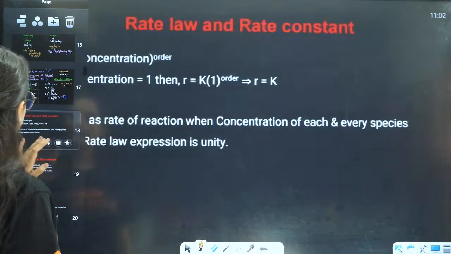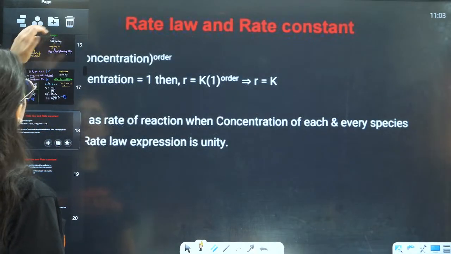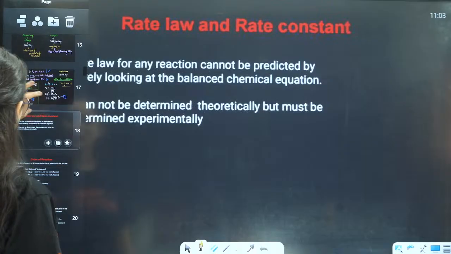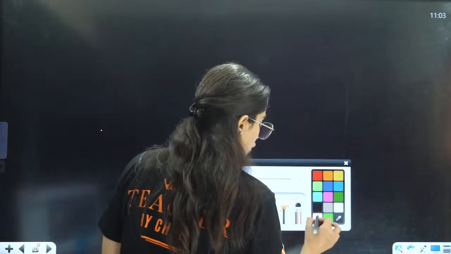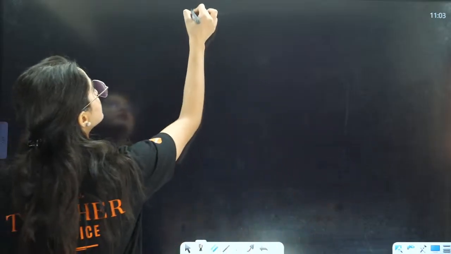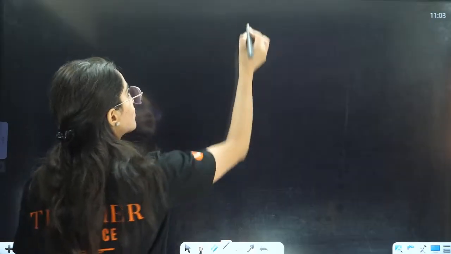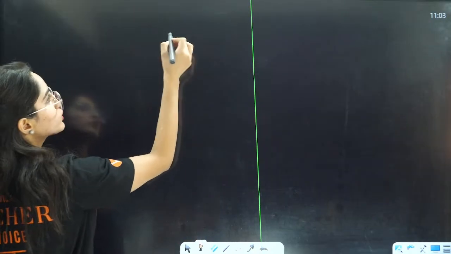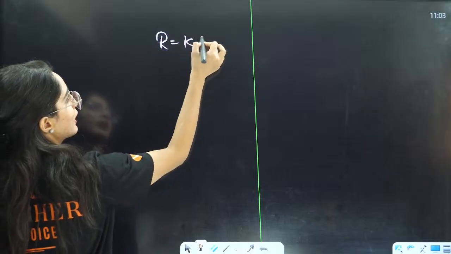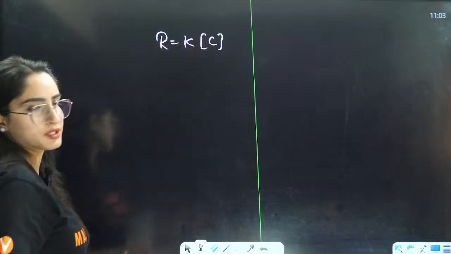Now, let us see the rate law expression, this we have done. Now, one more thing about the units. Let us talk about the units. I want to talk about two units. First is your rate law. There are things in rate law: one is R, K, and this is concentration.